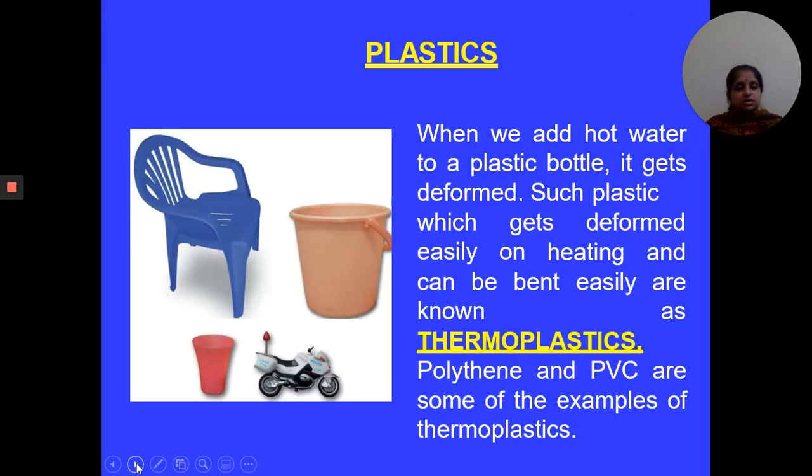When we add hot water to a plastic bottle, it gets deformed. Such plastics which get deformed easily on heating and can be bent easily are known as thermoplastics. Examples of thermoplastics are polythene and PVC. What is the full form of PVC? The full form of PVC is polyvinyl chloride. Polythene and PVC are examples of thermoplastics.